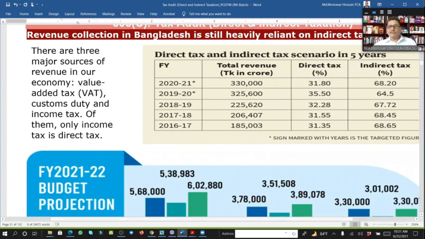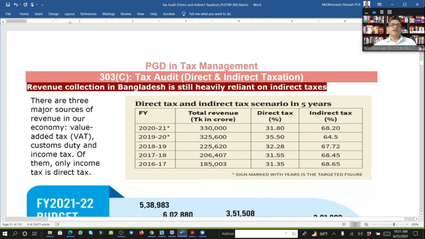So if we see here, look at the revenue collection, which heavily depends on indirect tax. If we see the last 5 years, taken from the newspaper, for example 2021, look, indirect tax is 68% of total tax, direct tax 31%. So day by day, indirect tax is going up.